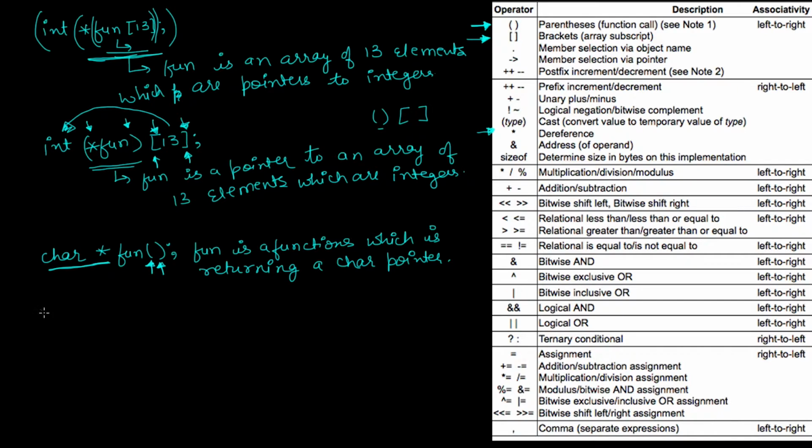Okay, and what if I write something like this, char (*fun)(), right? Bracketing this and this. Okay, so in this declaration it means this fun is a pointer to a function.